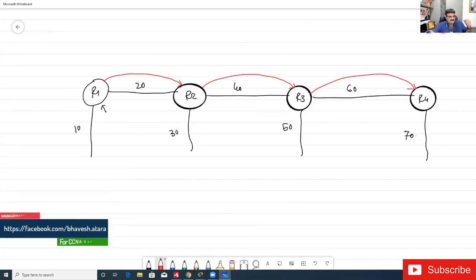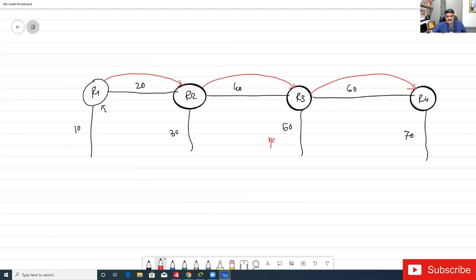So when you check the routing information source, suppose you have one network, 192.168.10.0. Who gave you the update about this? Router R3 will say that R2 gave me the update about this. R3 doesn't know who R1 is.